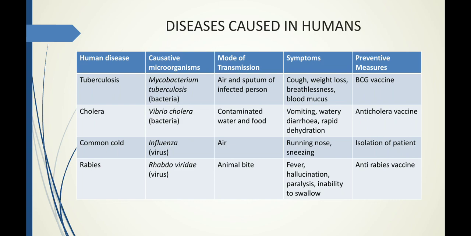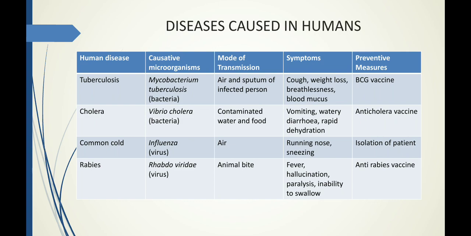The next one is cholera. So cholera is caused by Vibrio cholerae. In the first video I had shown you a picture of comma shaped bacteria. So Vibrio cholerae is a comma shaped bacteria which is causing cholera. It is transmitted through contaminated water and food.